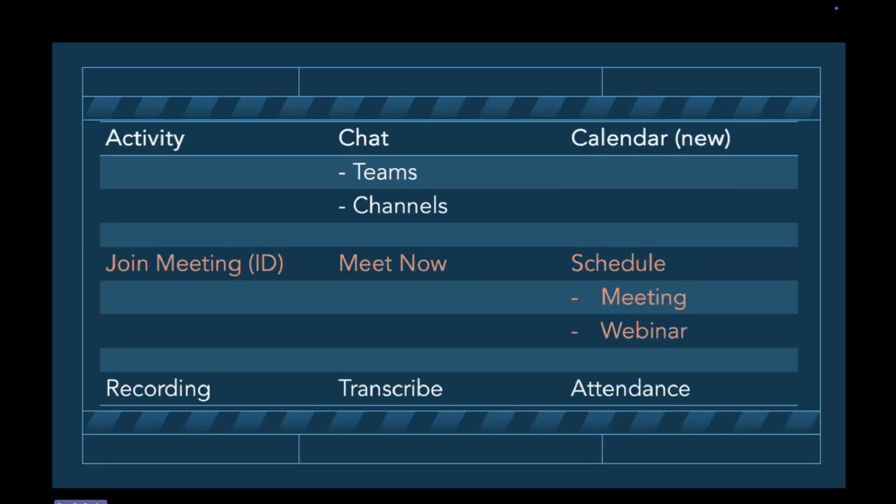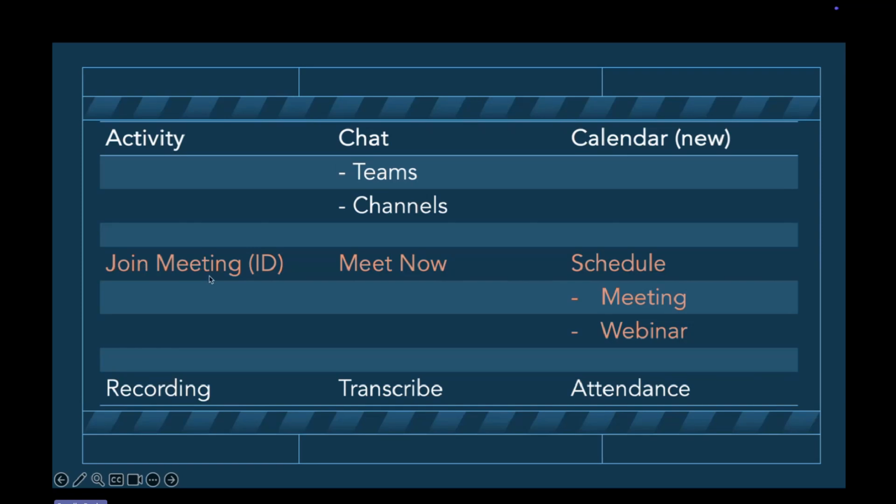So today I'm going to try my utmost to get around to showing you how to schedule a meeting or a webinar. For those of you who are brand new on Teams, I have to do this, and for those of you who already do Teams, it might be a little bit of a boring option.